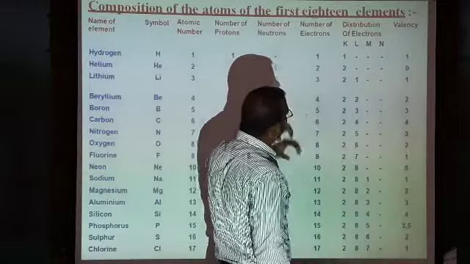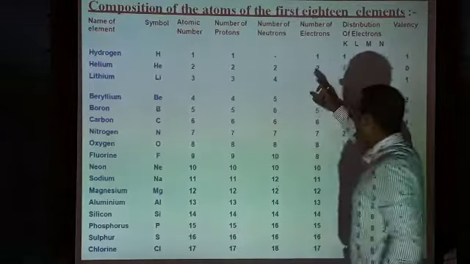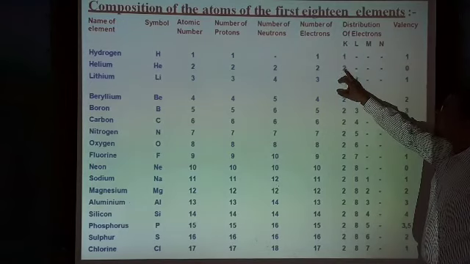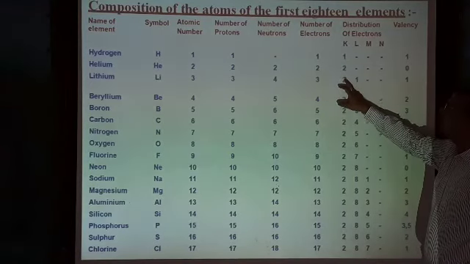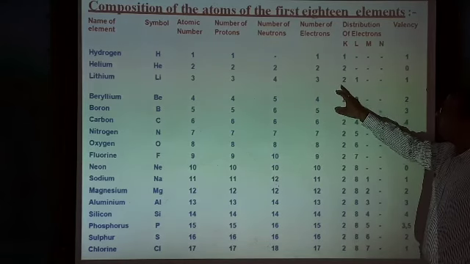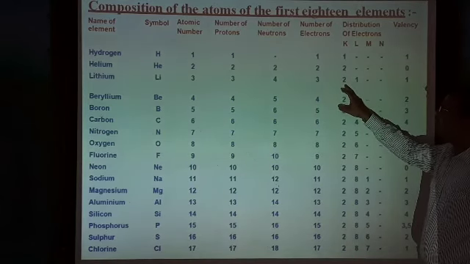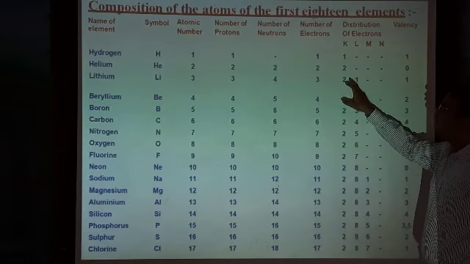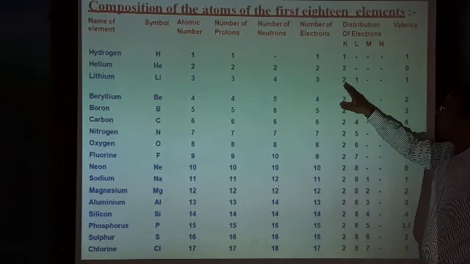So in the K shell there is 1 electron. The same way helium has 2, and lithium has 2, 1, because the K shell can accommodate a maximum of 2 electrons.